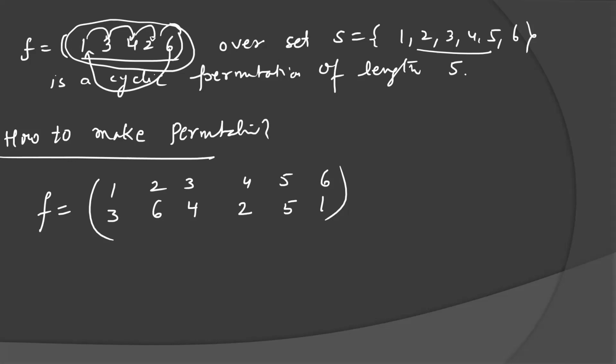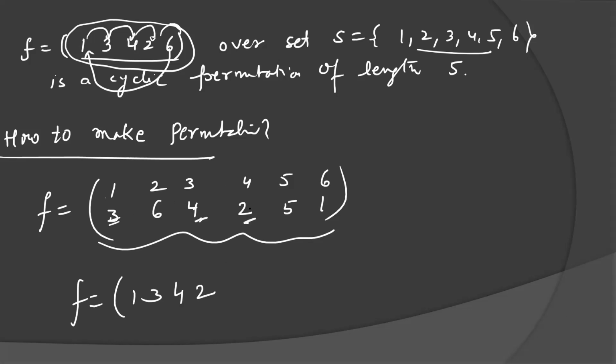So from a permutation you can write the cycle, and from a cycle you can write the permutation. If this permutation is given, you can write the cycle. How? 1 is going to 3, 3 is going to 4, 4 is going to 2, 2 is going to 6, and 6 is going to 1. So the cycle breaks there, and 5 is 5, so it need not be written.